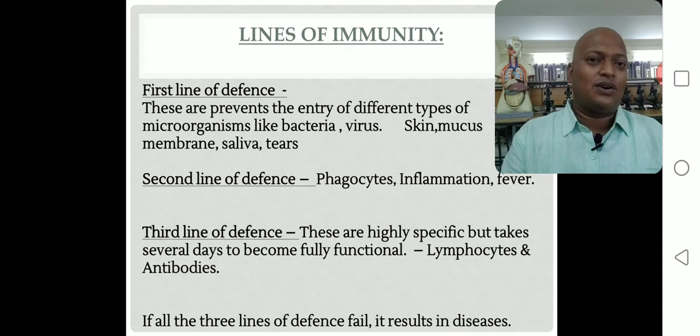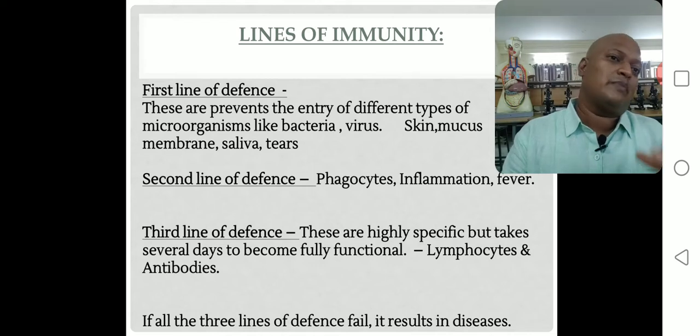Okay, so what components are in the first line defense mechanism? What components does the first line defense mechanism consist of? Those are skin, mucous membrane, saliva, and tears. These are all the components of the first line defense mechanism.